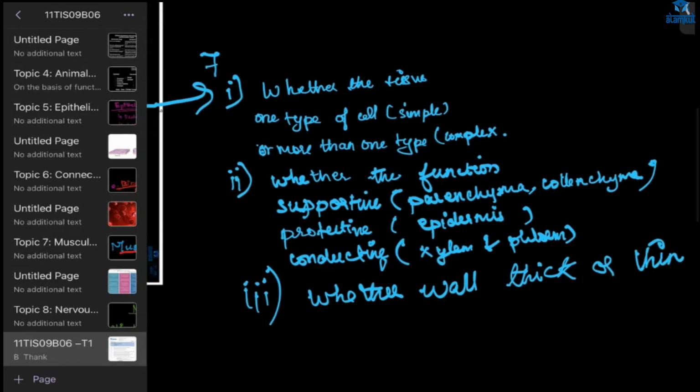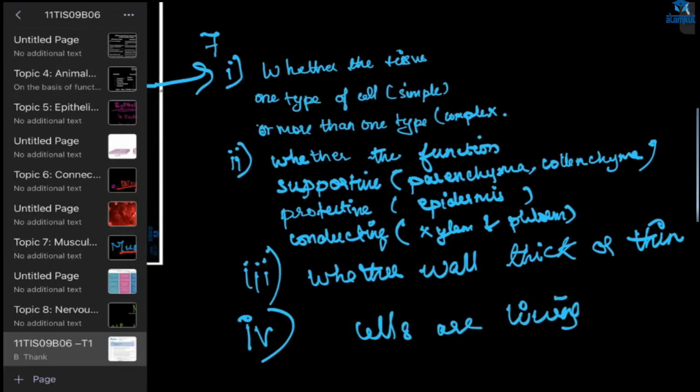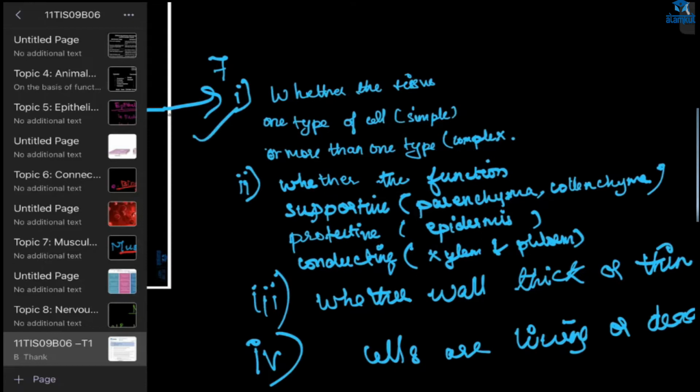For this question, you need not write about the function of the permanent tissue. You only have to write the dividing points, the categories by which you can divide it. And the fourth one, Razi, what did you tell? Ma'am, living or dead. Yes, whether cells are living or dead. If you write all these points, you will get 3 marks. If you write only one, you will get only 1 mark.